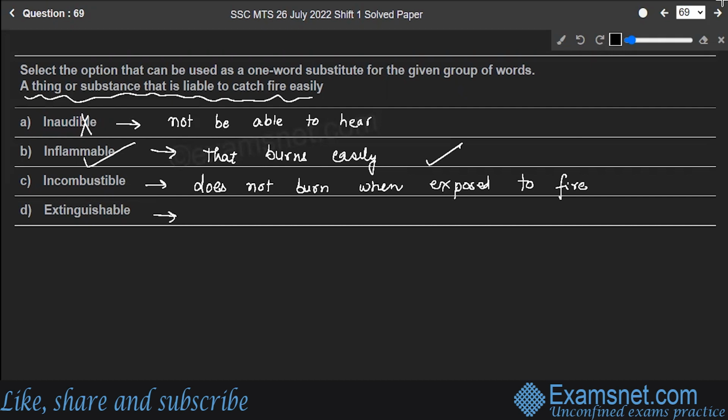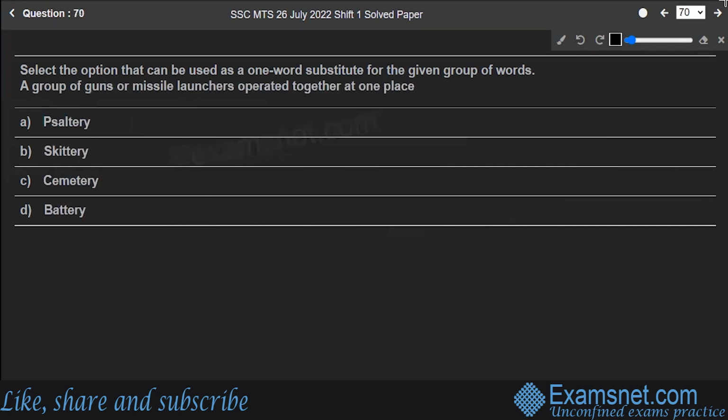So something which is capable of being extinguished, capable of being, you can say killed, right, when it goes off. You have to find out the single substance which is able to catch fire very easily, and that's inflammable. Option B is the correct answer to the question.